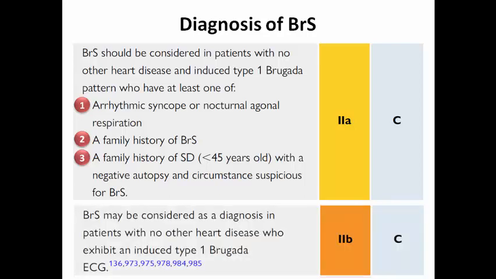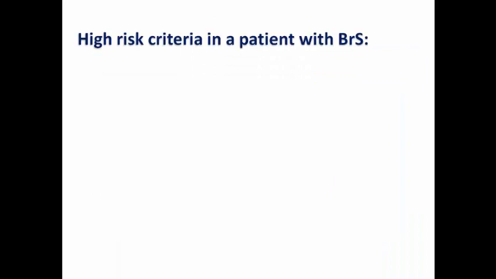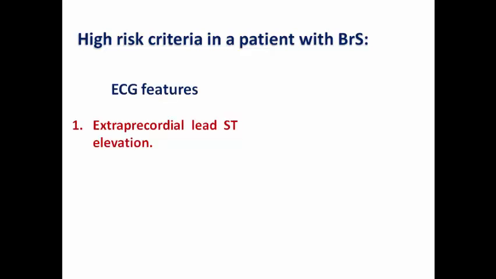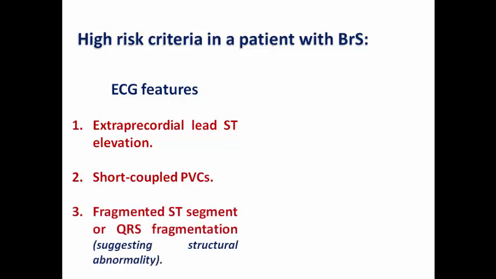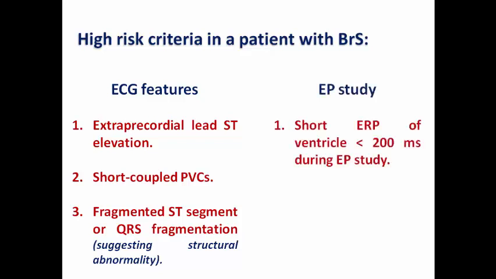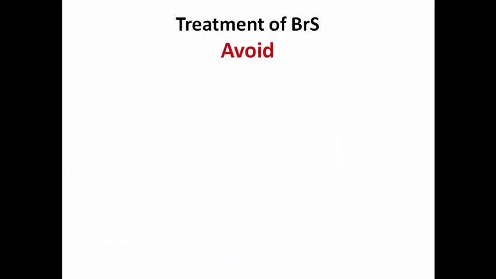Also, it may be considered in patients with no other heart disease who have induced type 1 Brugada ECG without other clinical features. There are certain high-risk criteria in a patient with Brugada syndrome putting him at a higher risk for sudden cardiac death. In the ECG: extra precordial ST elevation involving the limb leads, short-coupled PVC in the ECG or the ambulatory ECG recording, fragmented ST segment or QRS fragmentation suggesting structural abnormality. In the EP study: short effective refractory period of the ventricle less than 200 milliseconds, or inducible VT.